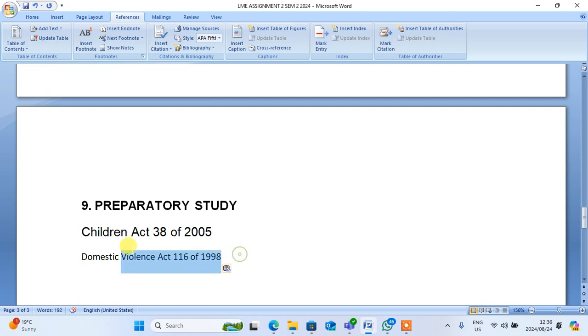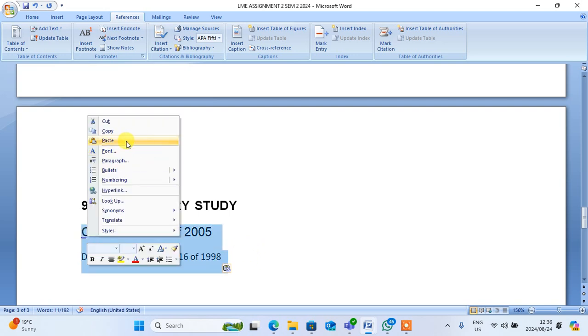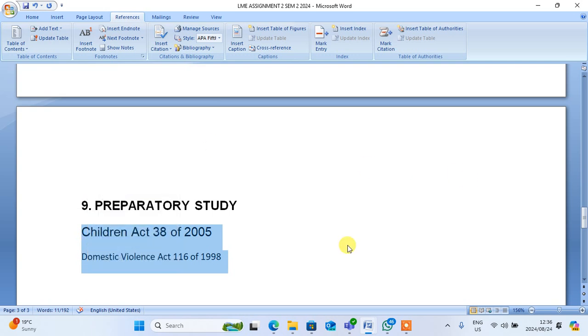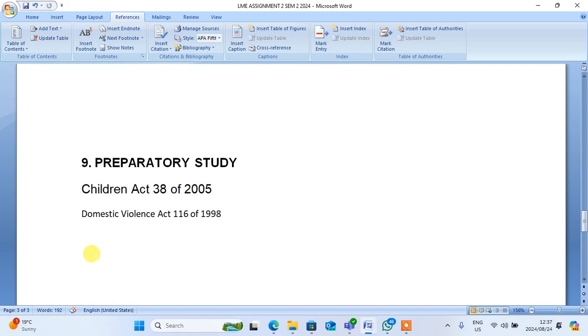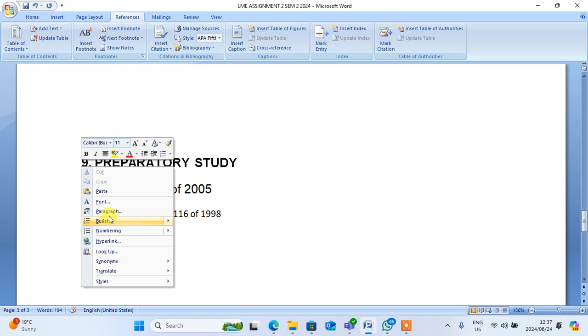Then you copy these two, and then you make a copy. That's how we write, by the way. Then we have not put the conclusion. It means that here we'll come and say bibliography, right? Then you come and say statute, and under statute, you put those two statutes that you have found.